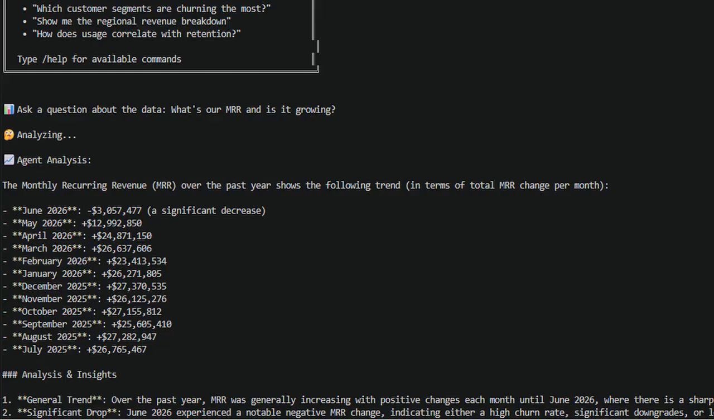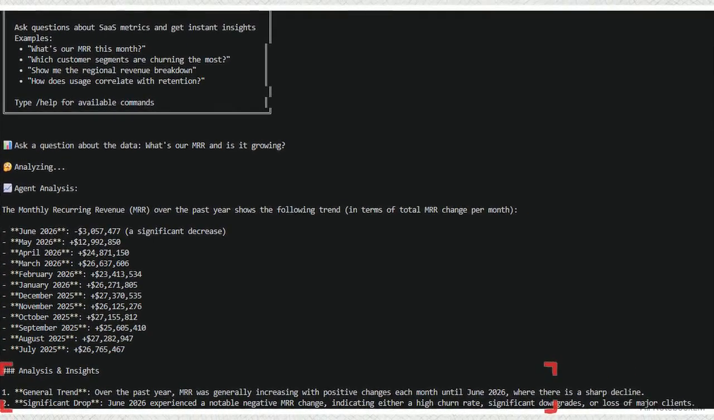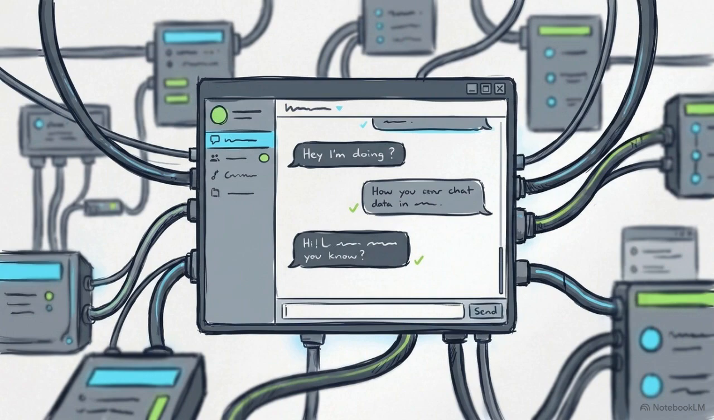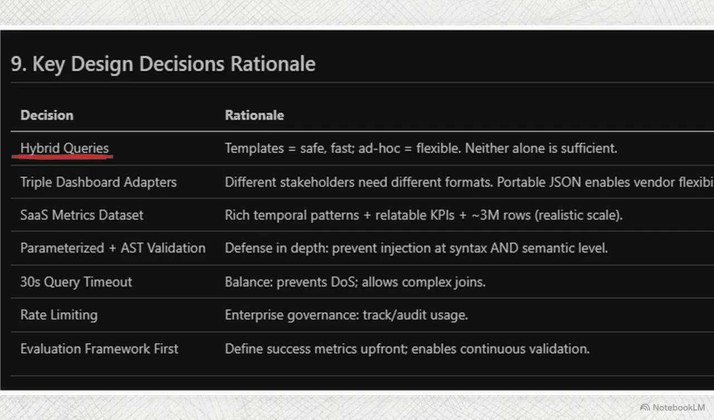This markdown document is what the end user actually receives. The messy, multi-step backend work is synthesized into a clear, formatted business insight. The ability to chain sequential functions based on intermediate data results elevates a simple chat interface into a capable, autonomous analyst. This design rationale table highlights the necessity of hybrid queries.